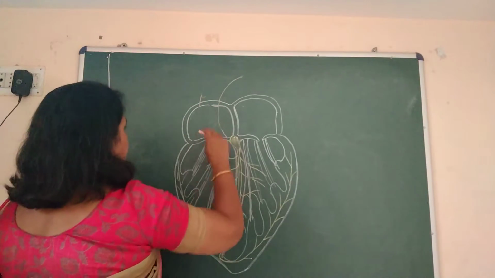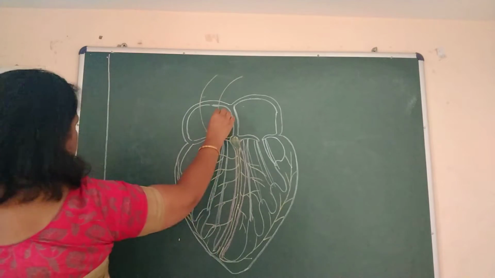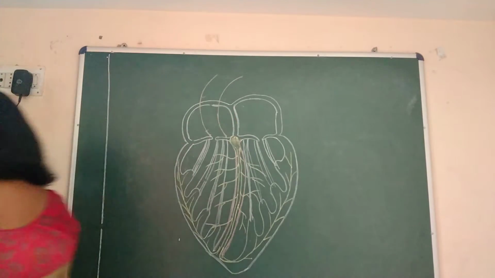Just a minute. So adjust it like this. Now other structures need to be adjusted here.